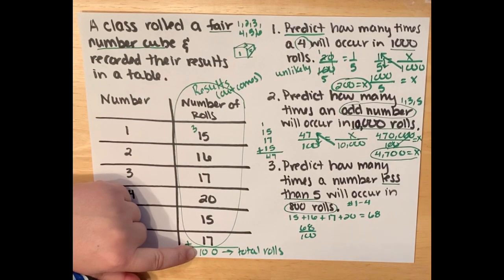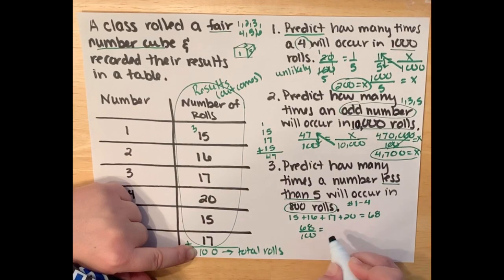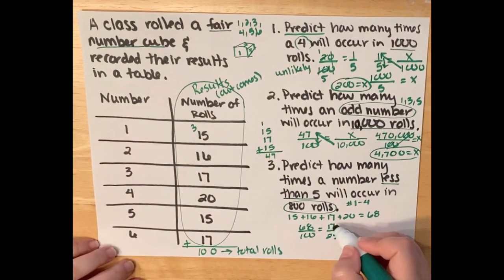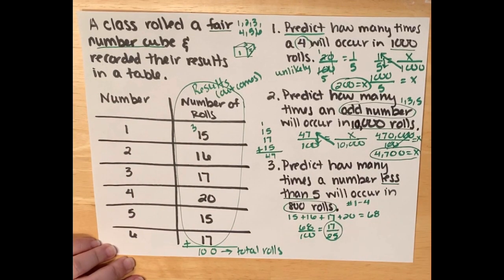Always start there. I know this one reduces because they're even numbers. You can always use a calculator to assist you to double check the reducing. But if not, they're both divisible by 4. That's the greatest. So this is also equivalent to 17/25. So I'm going to use this one to make my life a little easier when I'm doing my prediction.